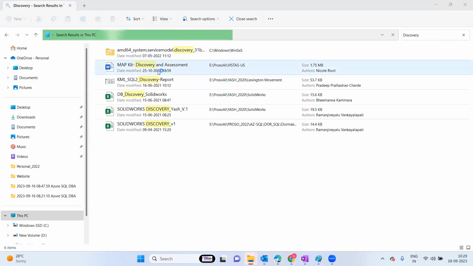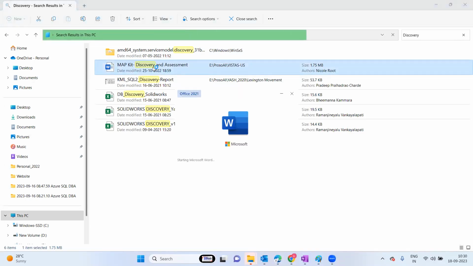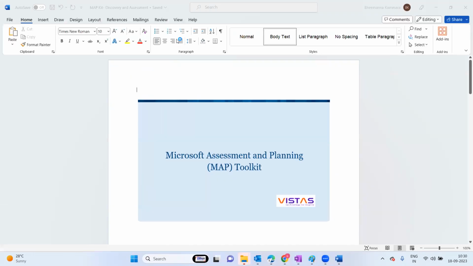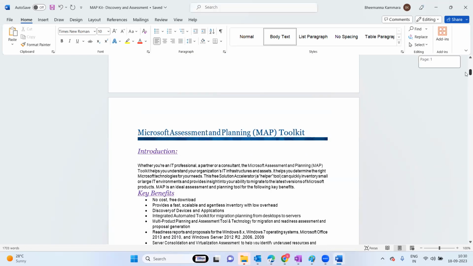The best thing is how we are going to decide the configuration, right? There are multiple options to discover it. The traditional, older method: normally I follow one tool, the MAP toolkit.